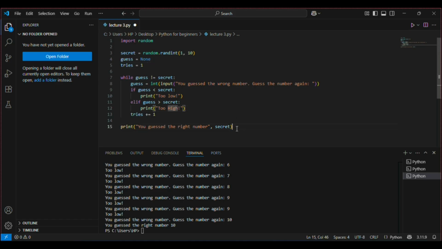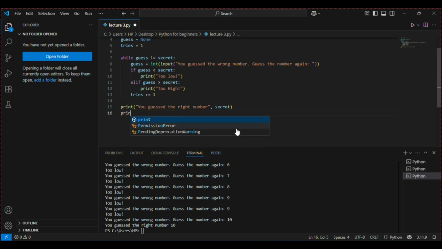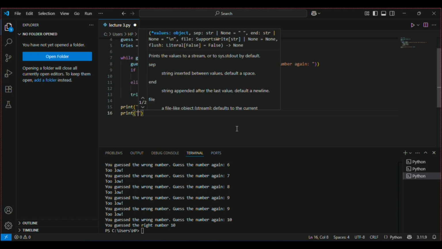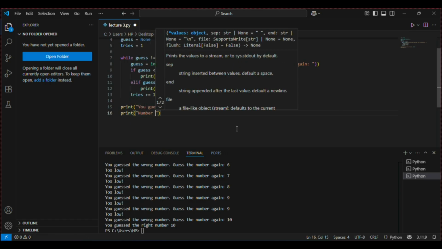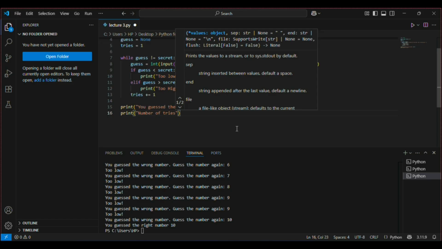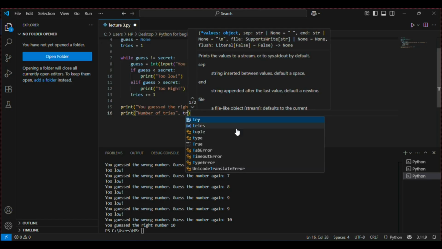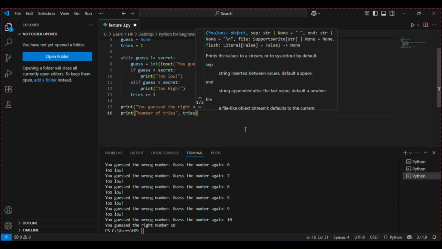And you can also print out number of tries, and you can say tries. Now let's run this code again.